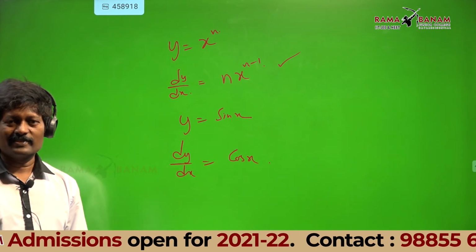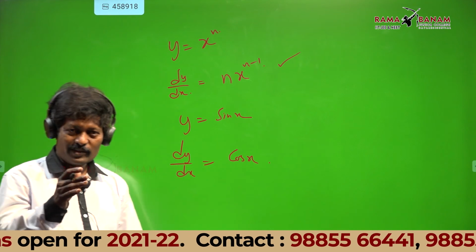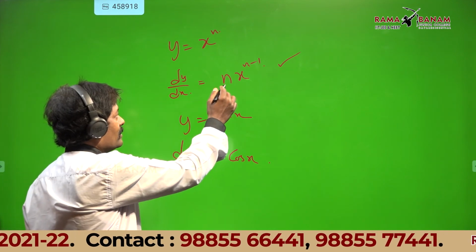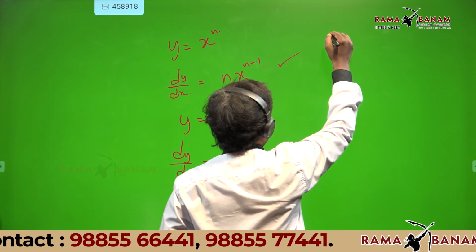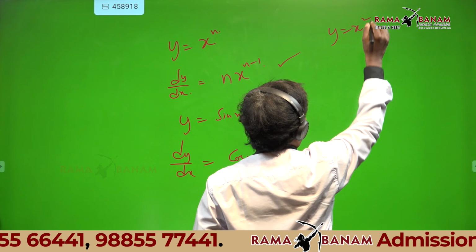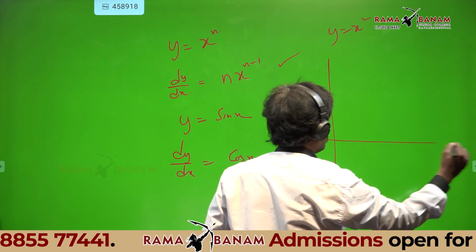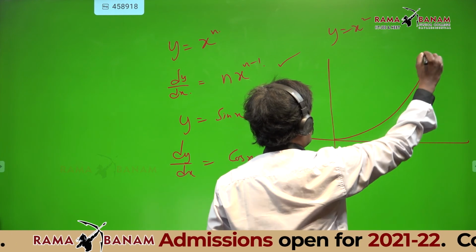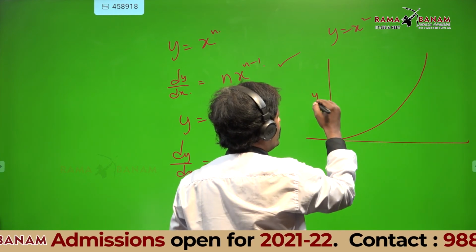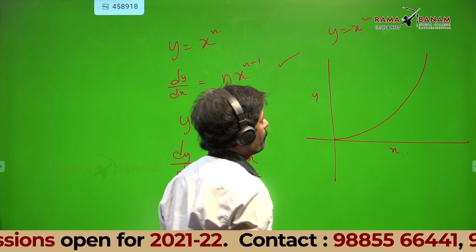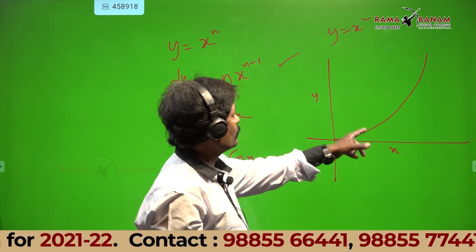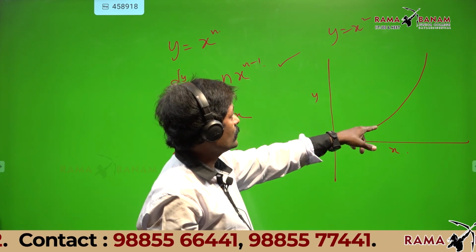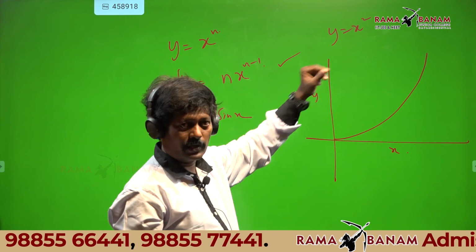Okay, sir. Now, how do you read this in English? For example, y equal to x square I will take. y equal to x square, y and x. If x is 1, y will be 1. If x is 2, y will be 4, and so on.